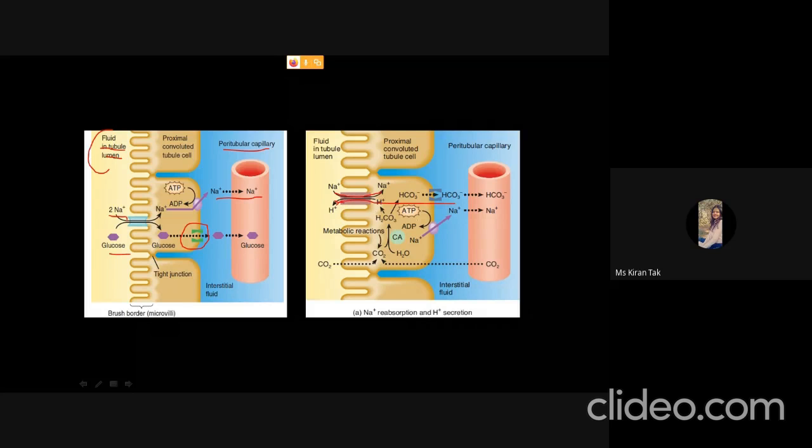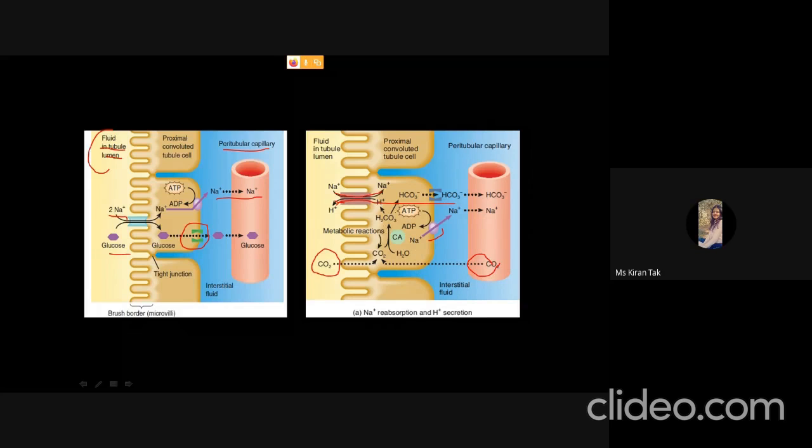This sodium ion moves to the peritubular capillary by active transport with the help of ATP. As the concentration of CO2 is higher in the tubule lumen and the peritubular capillary, it will diffuse inside the proximal convoluted tubule cells,